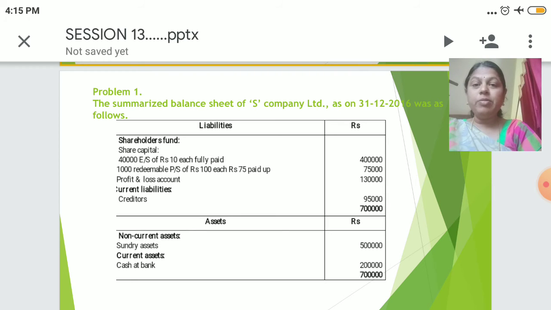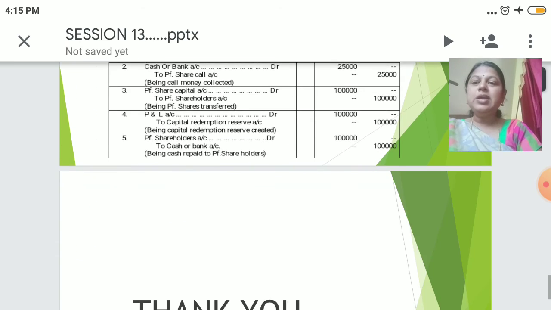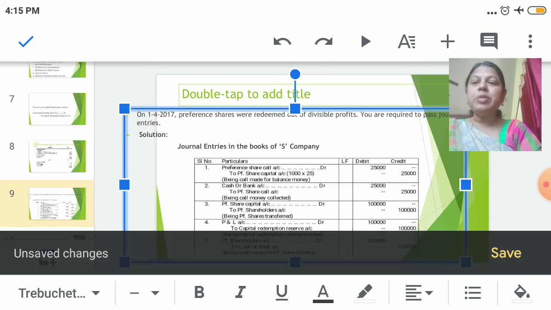We need to make a call before doing the redemption. Profit and loss account 1 lakh 30 and the creditors would be 95,000. In total it consists of 7 lakhs. And coming to the asset side, non-current assets, we see sundry assets, and in current assets, we have cash at bank. So this is the balance sheet of X Limited, and we'll see how the journal entries will be passed.